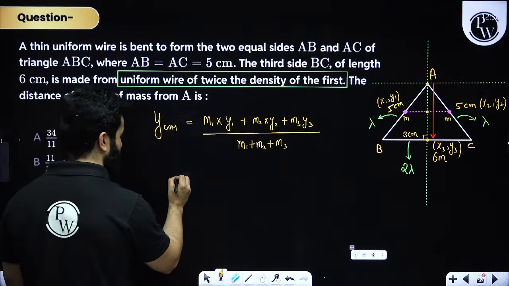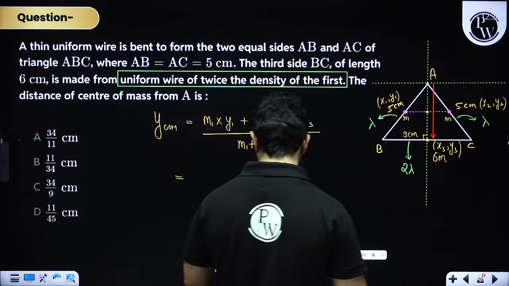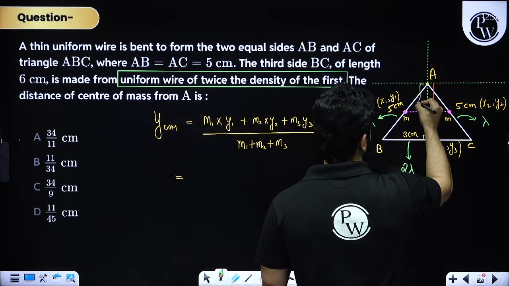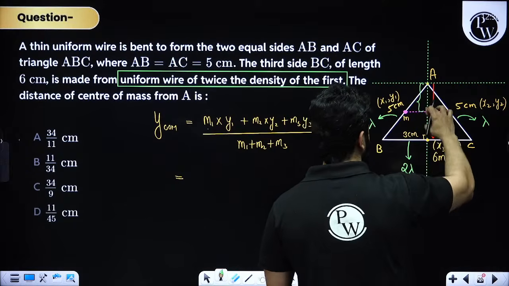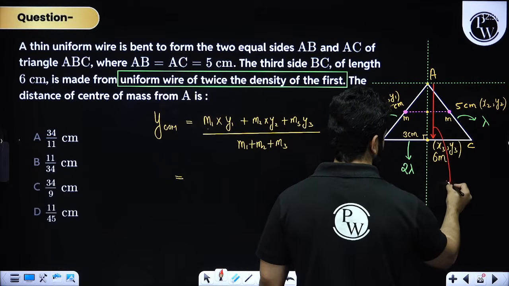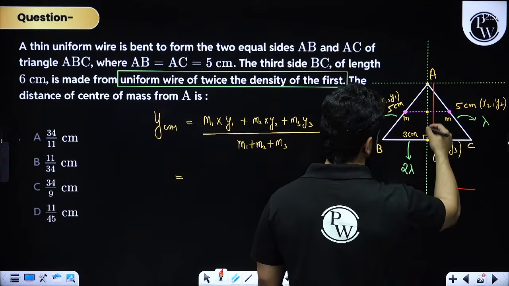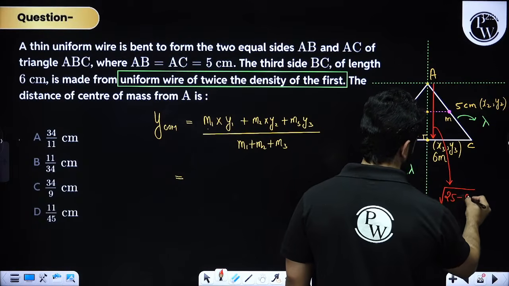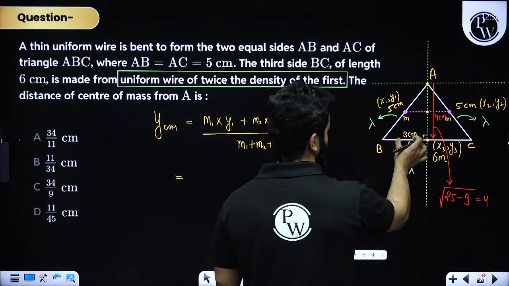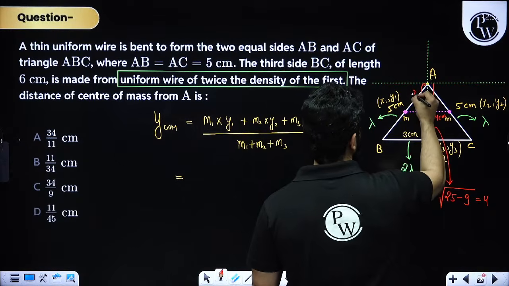Right? Now please see, also one more thing, my dear friends, can I find out this complete length? I think I can easily find out this complete length. This complete length will be under root of 25 minus 9. So that means this will be 4. This is obviously 4 centimeter because this is 3, this is 5. If this is 4, then this is going to be 2.